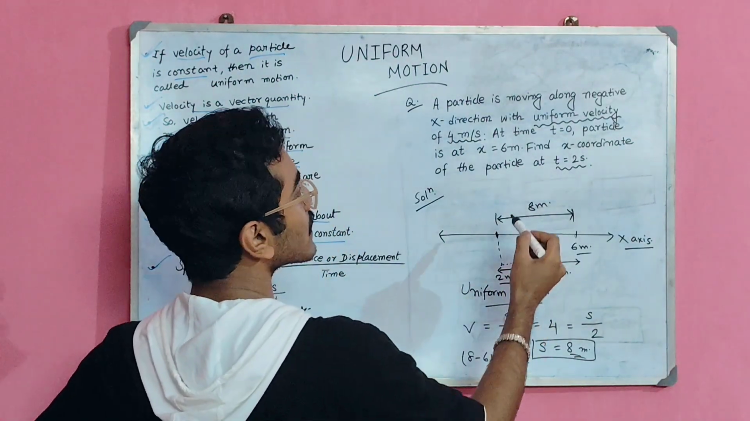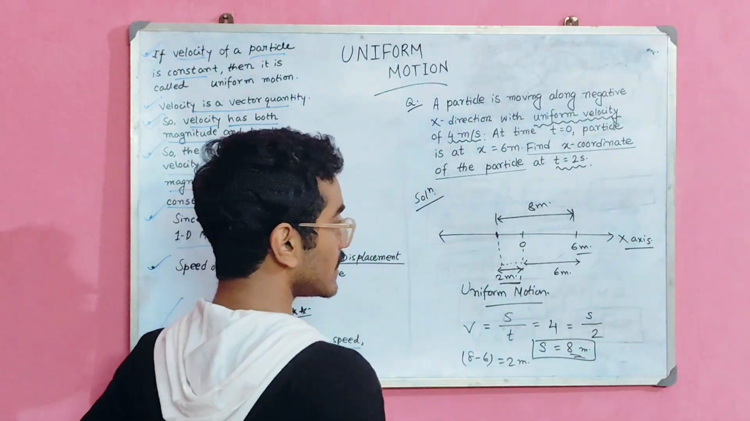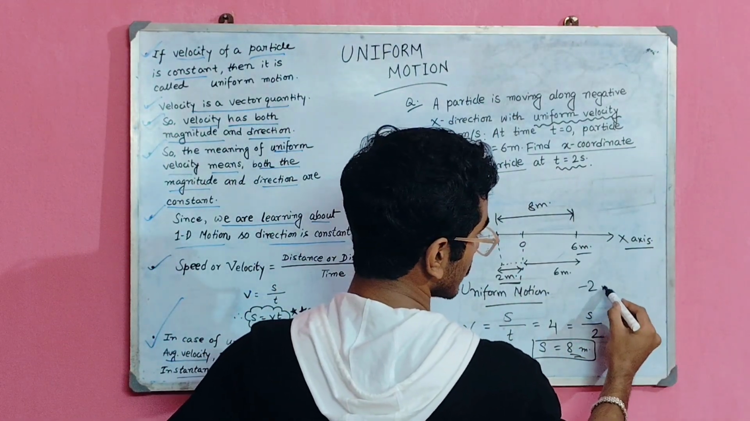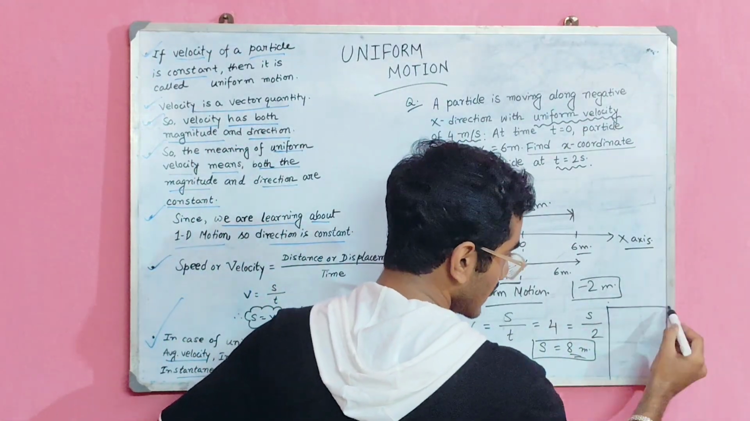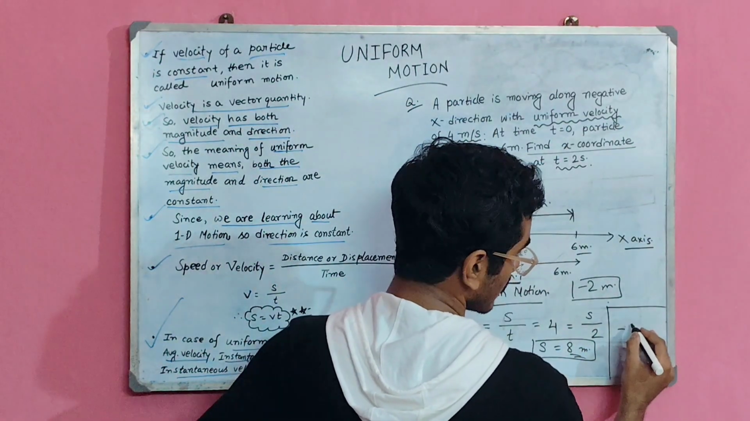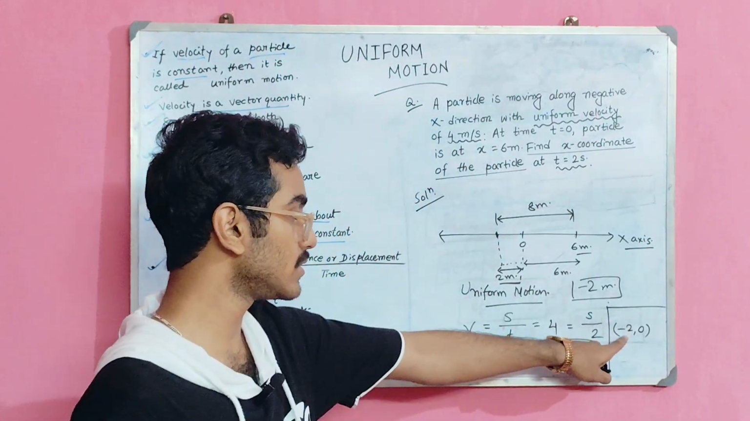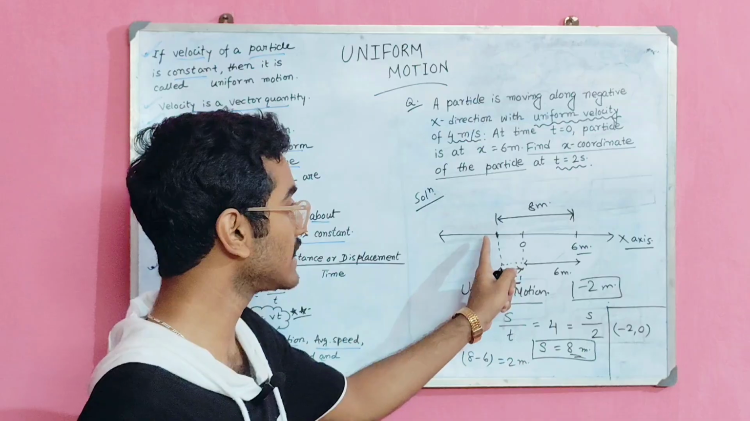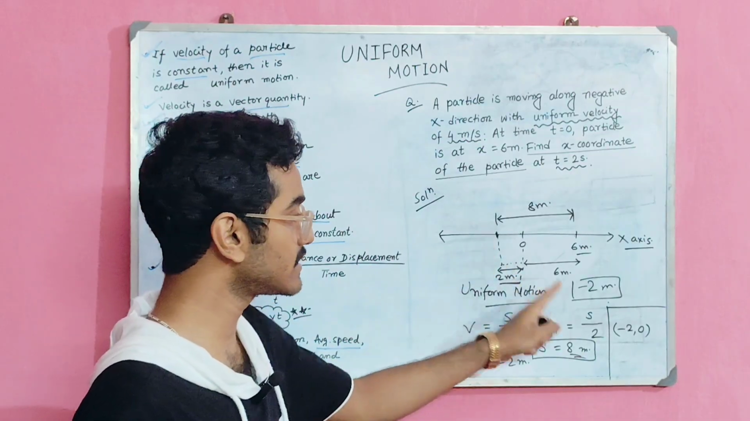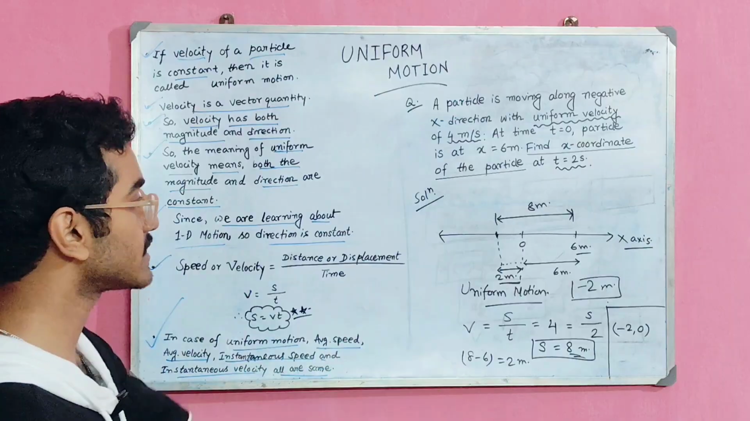So the question is, find the x coordinate of the particle. So the x coordinate will be minus 2 meter. You can also write it as (minus 2, 0). Minus 2, 0 means in the y direction it is 0, and as it is on the negative x axis, it is minus 2. Okay, so (minus 2, 0). So this is the answer.